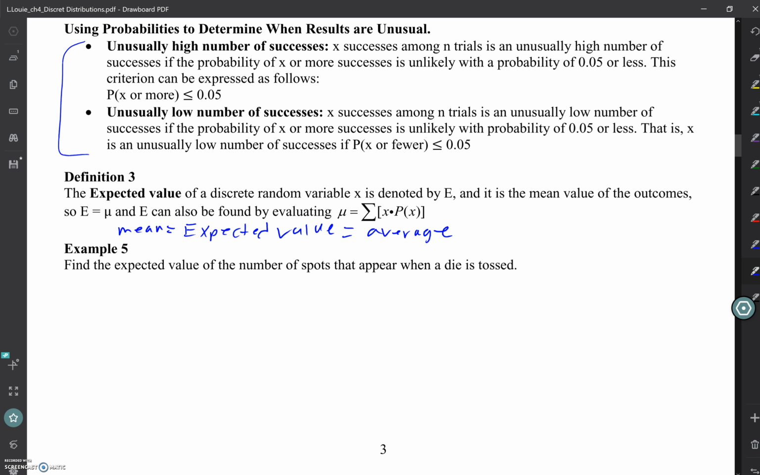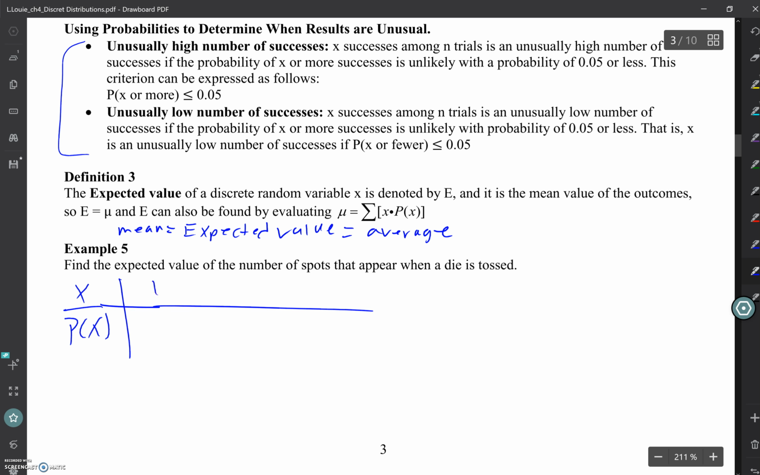Back to the dice. We had that probability distribution above. So I want to find the expected value for the number of spots that appear on the dice. Spots is just what number shows up on the dice. So if we look back at that distribution, well, actually I'll just put it here. We already have it from before: 1, 2, 3, 4, 5, and 6, and these were all 1/6.